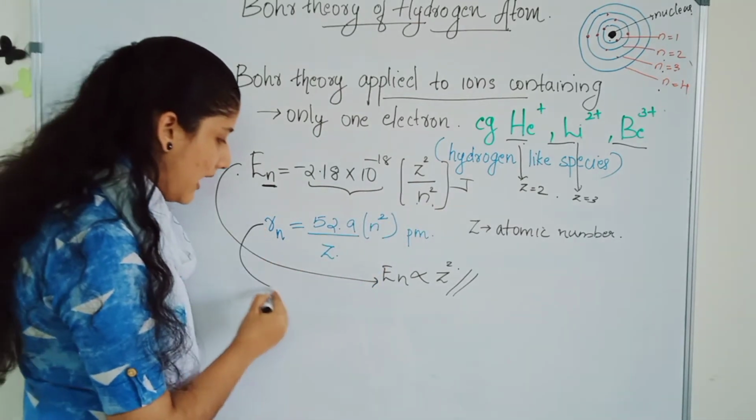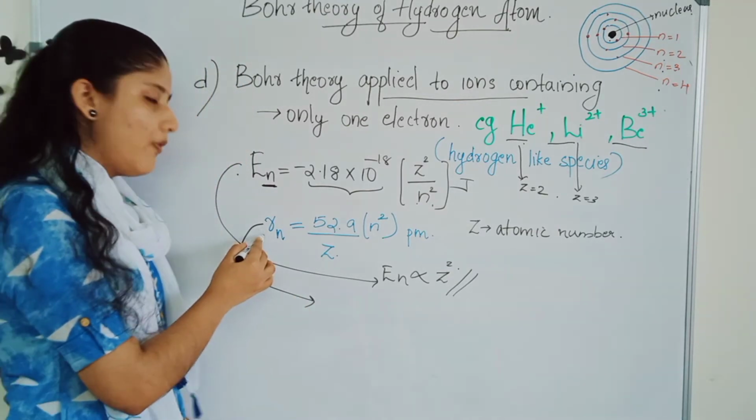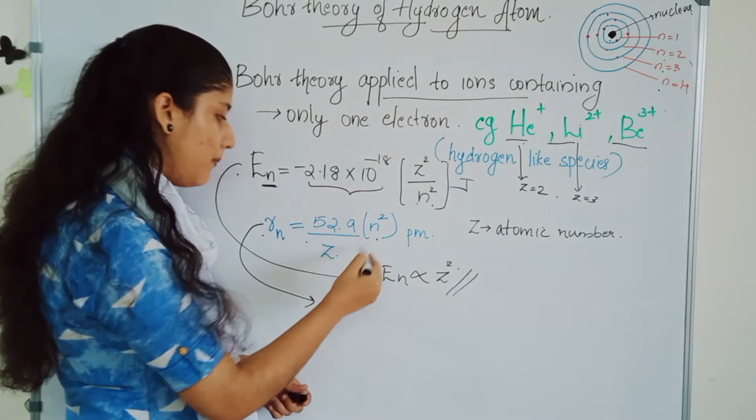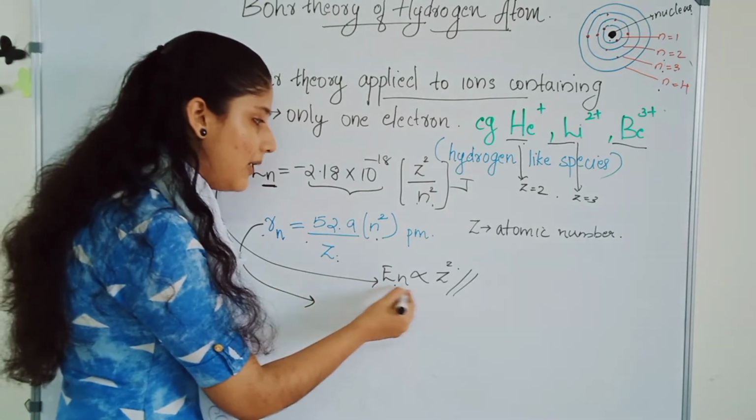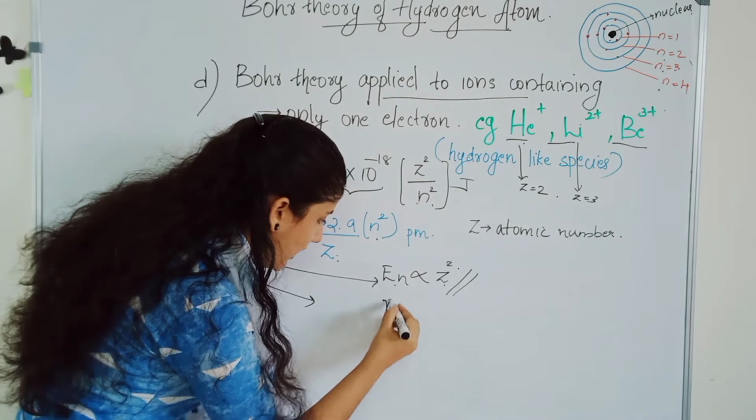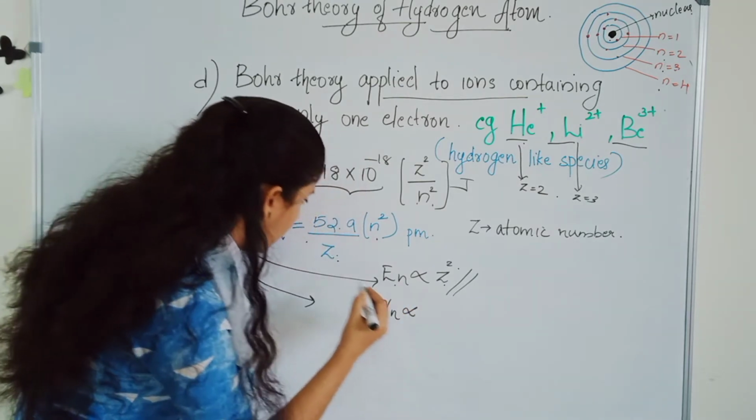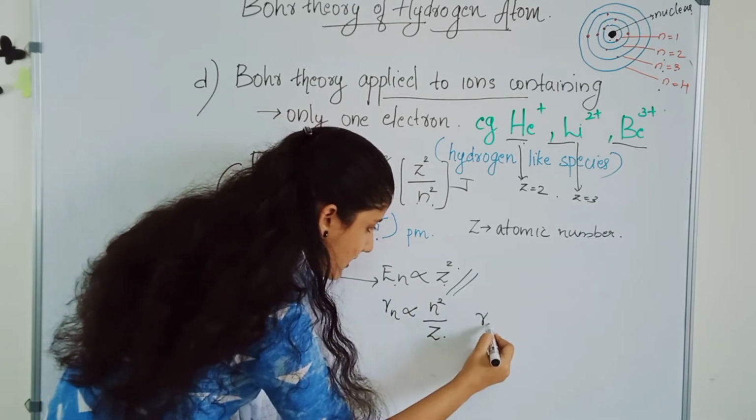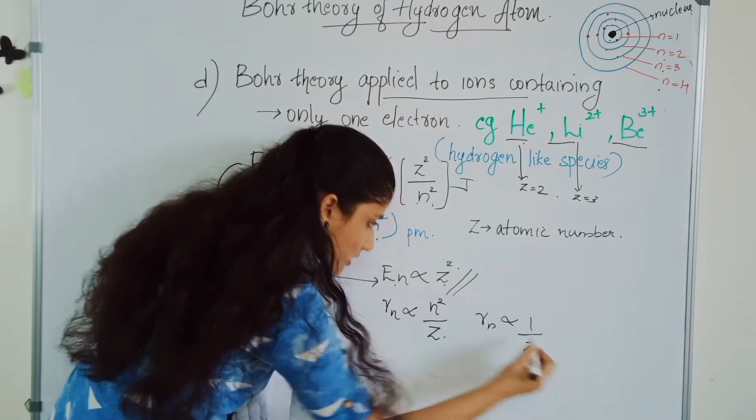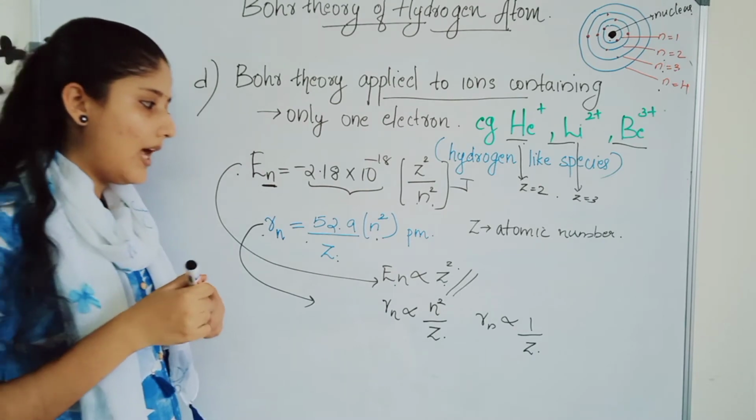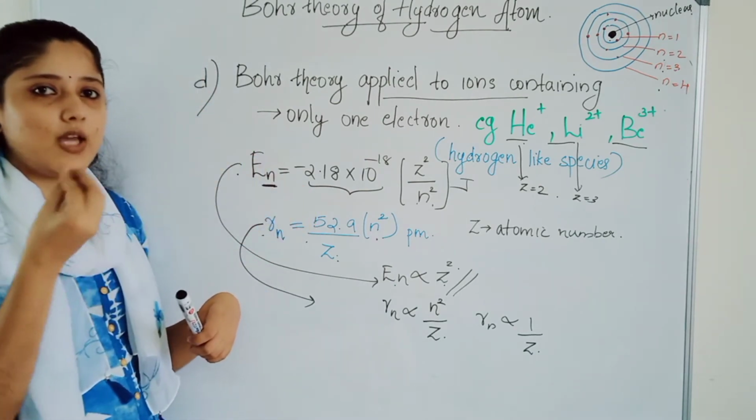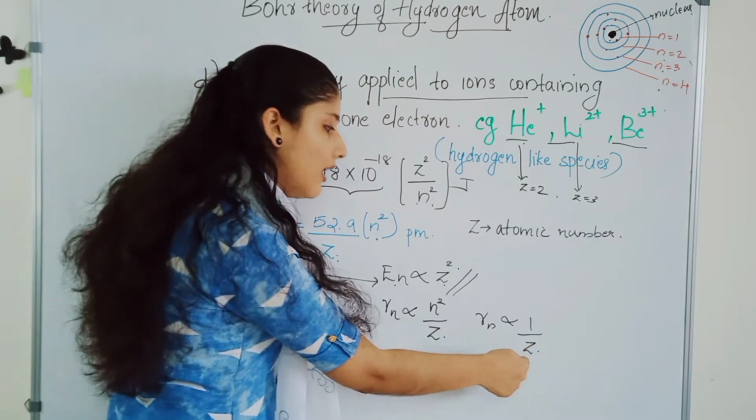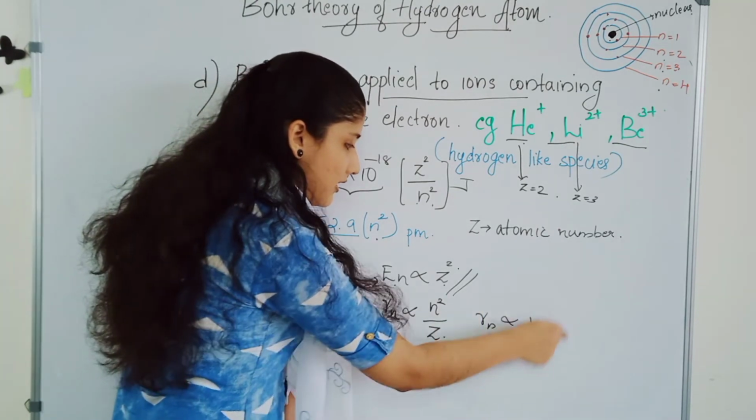The next one is the radius of hydrogen-like species. The radius can be obtained by the formula 52.9 picometer into n square by Z. The energy is directly proportional to Z square, while the radius Rn is directly proportional to n square by Z, so it is inversely proportional to Z. We already studied in the previous chapter that as the atomic number increases, the atomic radius decreases. This comes from this equation.